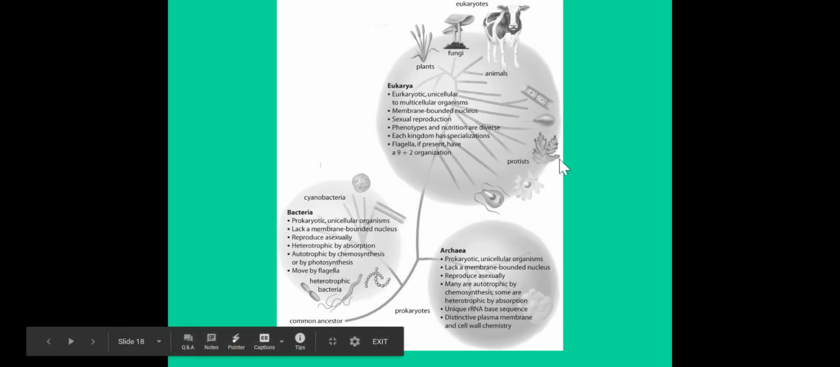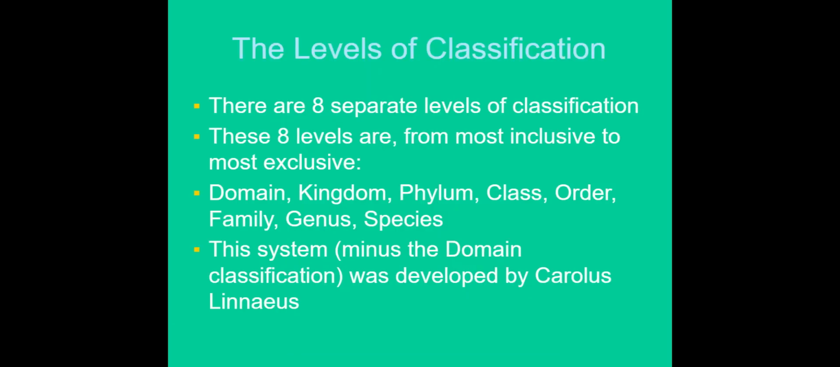So you should know the characteristics that make up these domains, but again, you don't need to commit it to memory because you'll be able to access this anytime you need to. So we have 8 separate levels of classification from most inclusive to most exclusive. So inclusive means that it's broader, exclusive means it's more specific. So the order that this system goes is domain, kingdom, phylum, class, order, family, genus, and species.